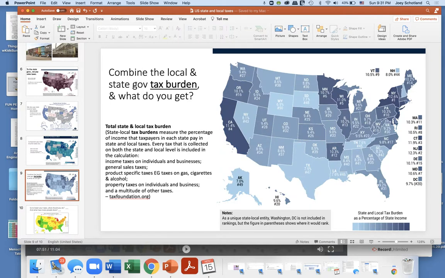Combine the local and state government tax burden, and what do you get? So we're combining here the income taxes, the sales taxes, okay, property taxes. And if you put state and local tax together, for example, in Massachusetts, state and local adds up to about 10%. Okay, so state and local government's taking about 10% of your income, and that ranks about 11th out of 50 states. So you want to notice again here which states have high income taxes, which states have low income taxes.